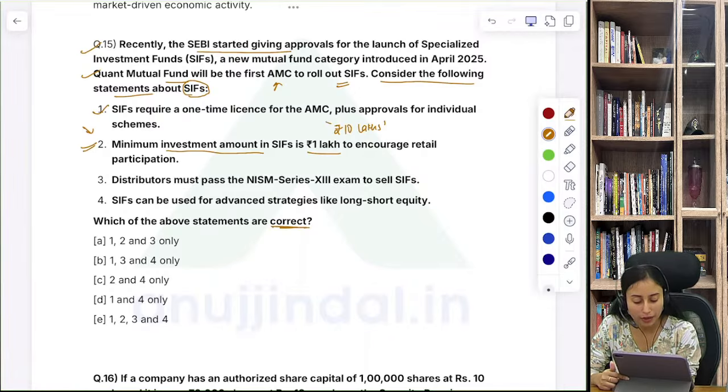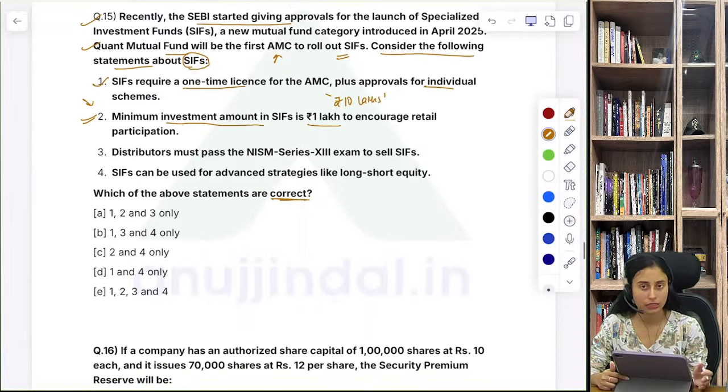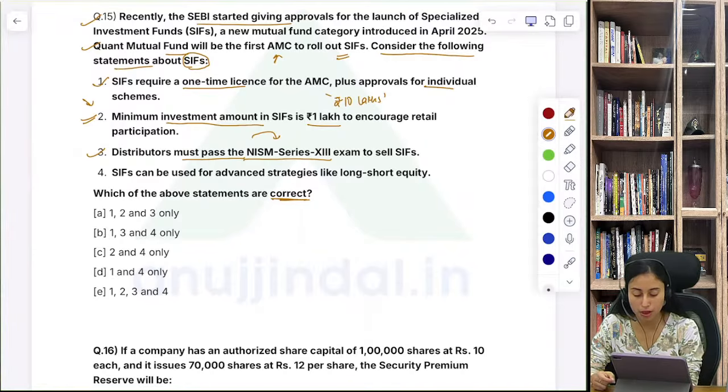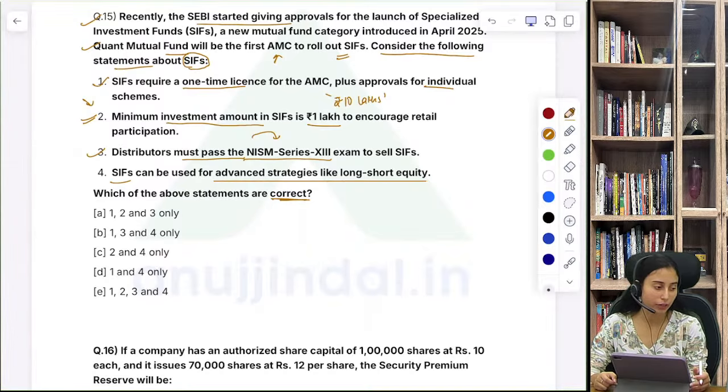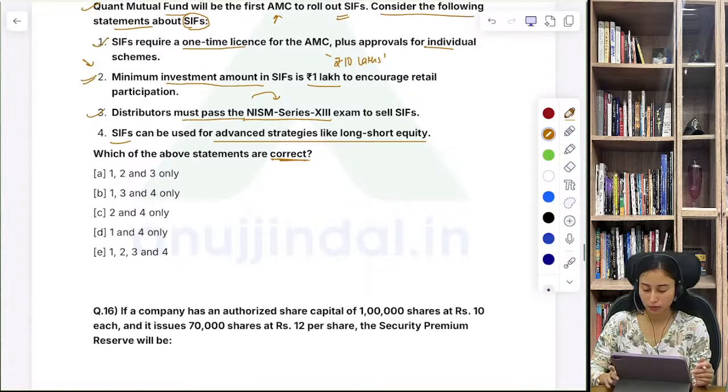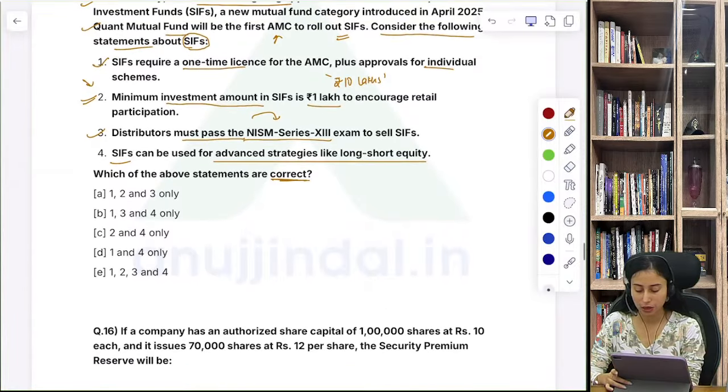SIFs require a one-time license for the AMC plus approval for the individual schemes, and distributors must pass a NISM series exam to sell the SIF. This is also true, and SIF can be used for advanced strategies like long and short equity. So they provide all such kind of features. It's true. So in this case, which one is correct? 1, 3 and 4 are correct in this case.